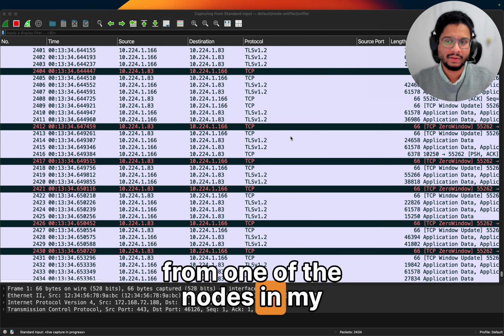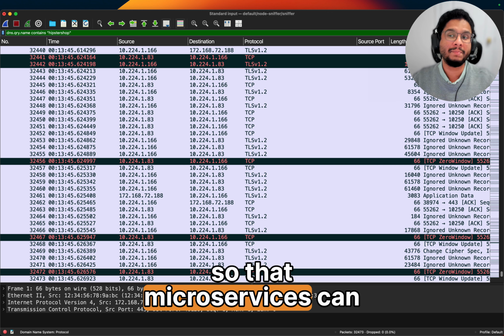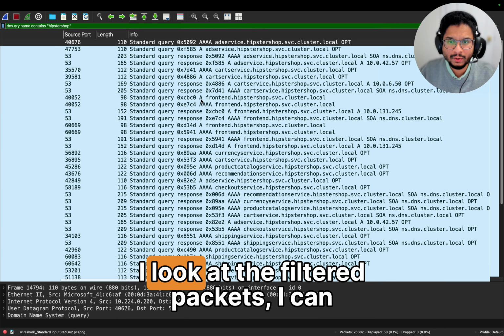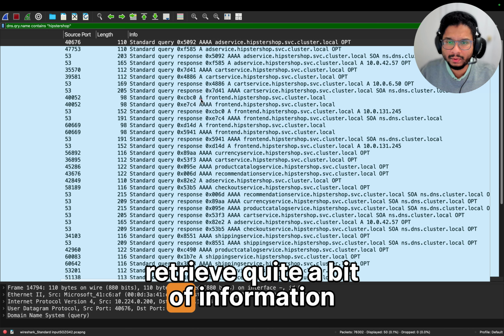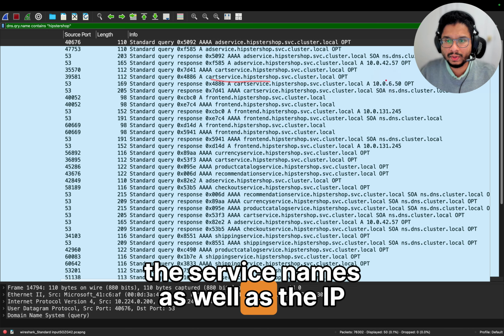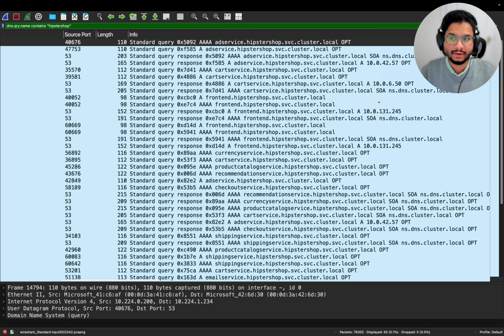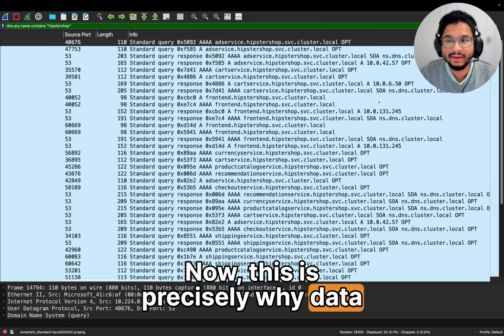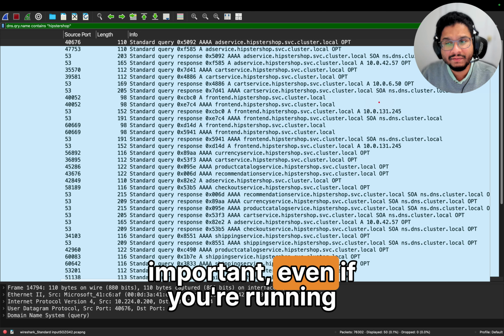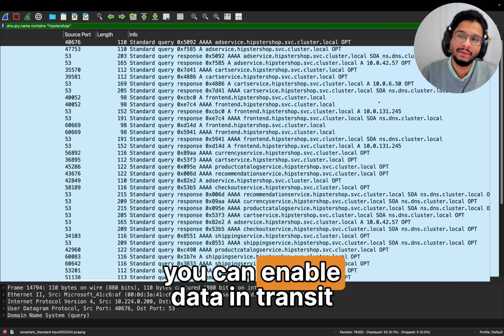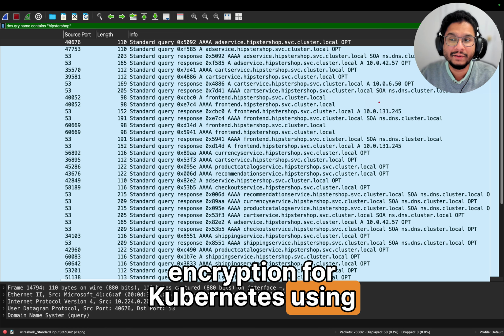Now, the reason I want to look at DNS is because this is a crucial component in a Kubernetes cluster. DNS is what facilitates service discovery so that microservices can discover each other and communicate with their peers. And as I look at the filtered packets, I can retrieve quite a bit of information about the service names as well as the IP addresses that make up the microservices for this particular application that we looked at previously. Now, this is precisely why data in transit encryption is important, even if you're running these clusters in an on-prem data center. So next, let's look at how you can enable data in transit encryption for Kubernetes using Calico.